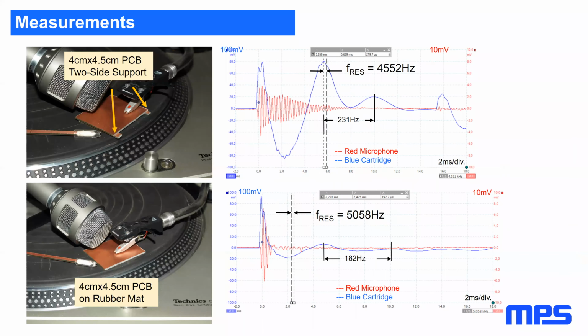Two other measurements, the small ones, the same PCB of 4 centimeters. On the top photo, it's supported on 2 sides. And on the bottom photo, it's fully on the rubber mat. You see the top scope picture, 4,552 Hertz, and on the bottom, 5,058. And you see also it is much more damped, and much more damping means less noise.